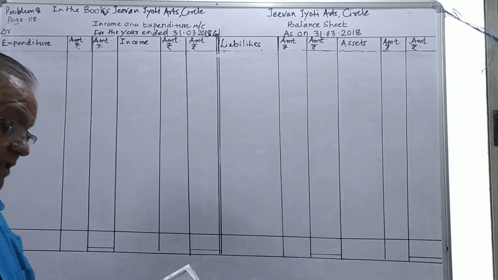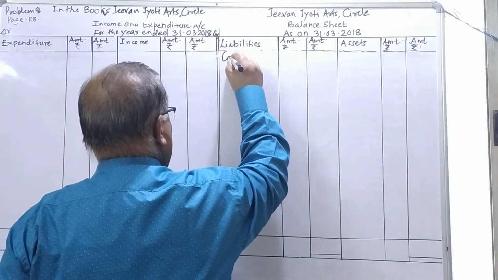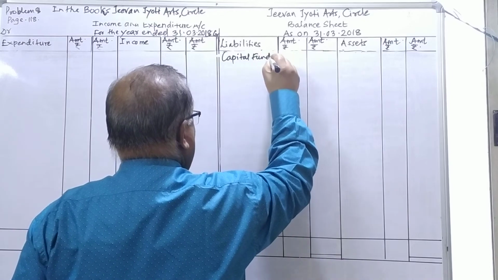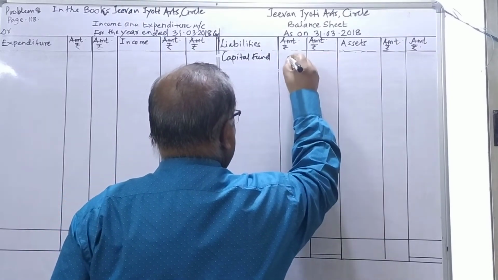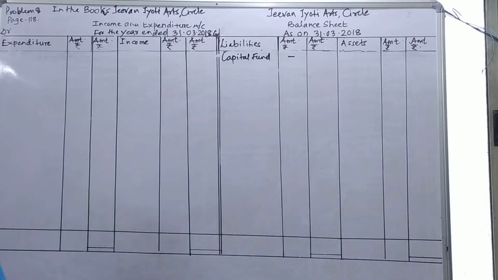On the liability side you write capital fund, but there is no opening balance. Only the surplus or deficit, whatever amount comes from the income and expenditure account, will be shown and added there.